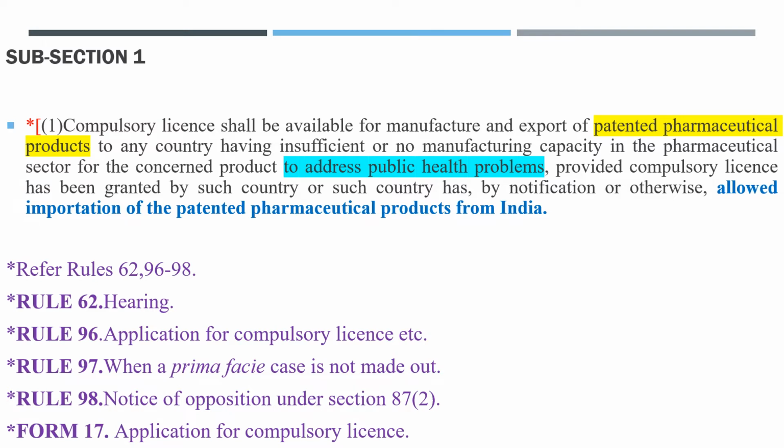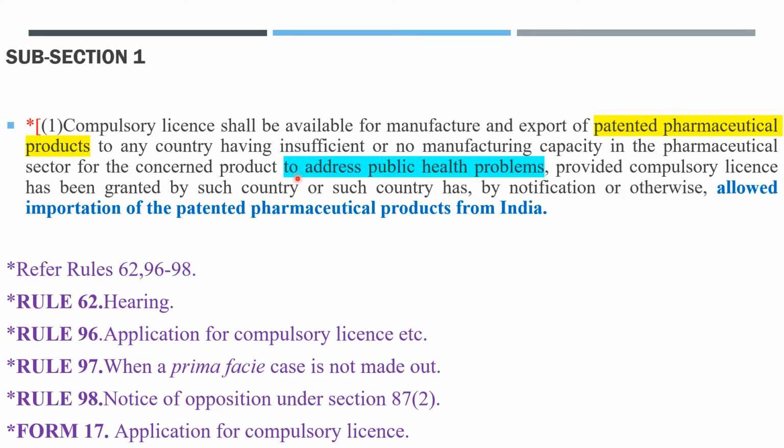The title for rule 96 is application for compulsory license, etc. The title for rule 97 is when a prima facie case is not made out. The title for rule number 98 is Notice of Opposition under section 87 subsection 2, and form 17 is Application for Compulsory License.